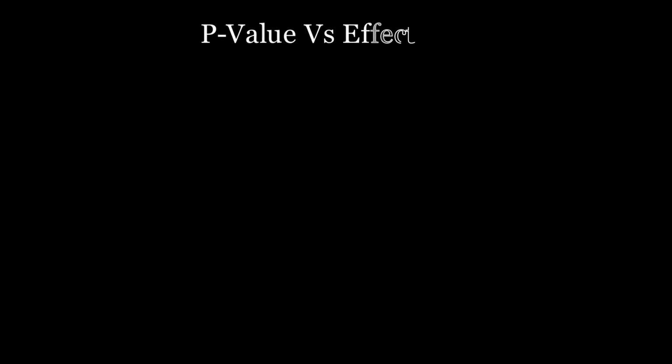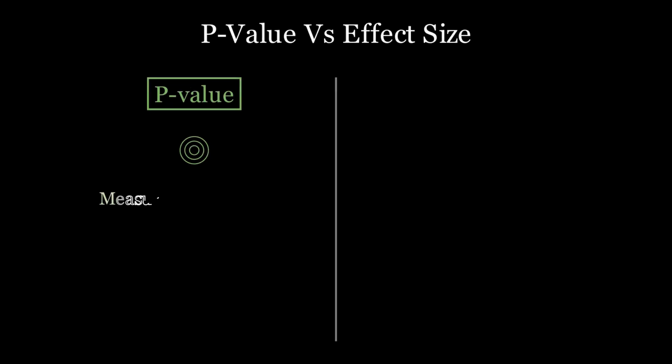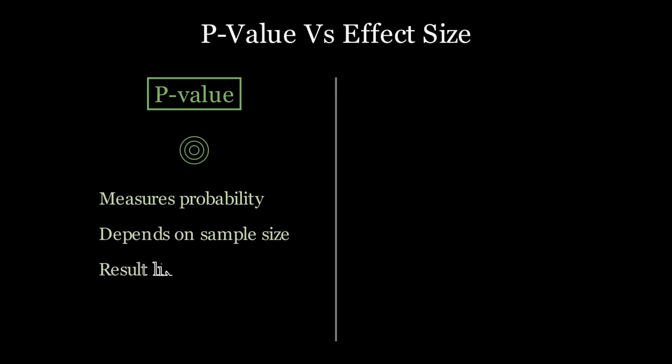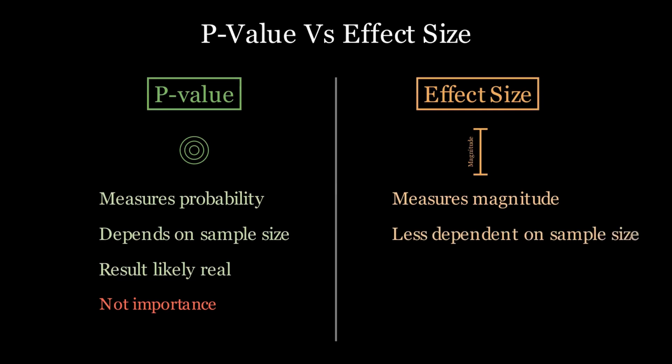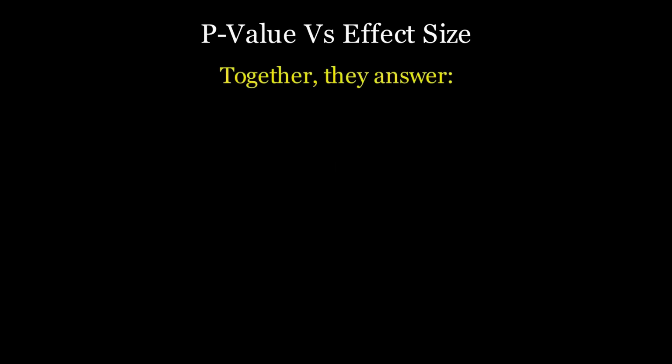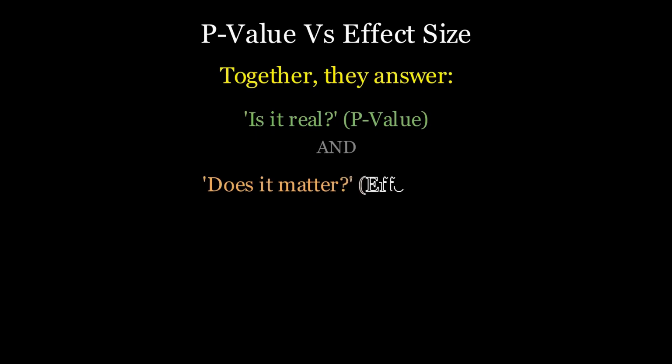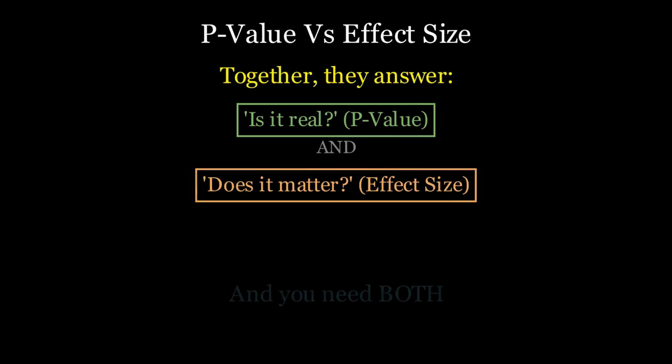Let's simplify everything. The p-value measures probability. It depends heavily on sample size. It tells you if a result is likely real, and it does not measure importance. On the other hand, effect size measures magnitude. It is mostly independent of sample size. It tells you practical impact. It drives real world decisions. Together, they answer, is it real and does it matter? And you need both, not one.